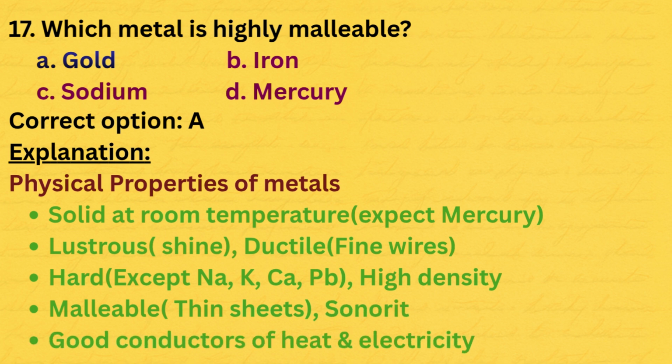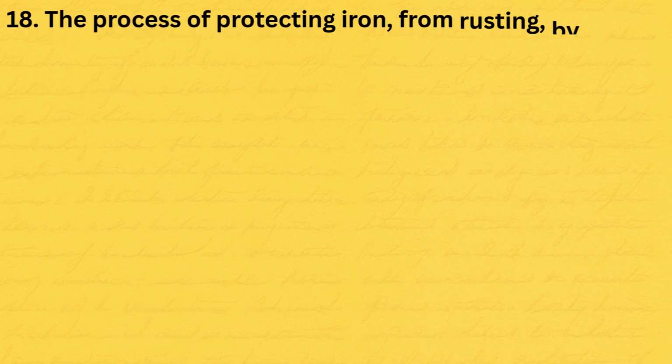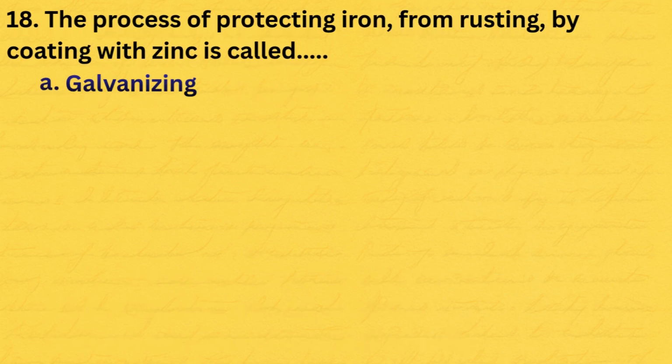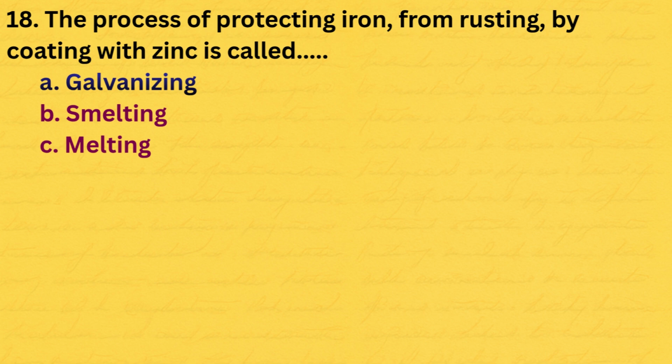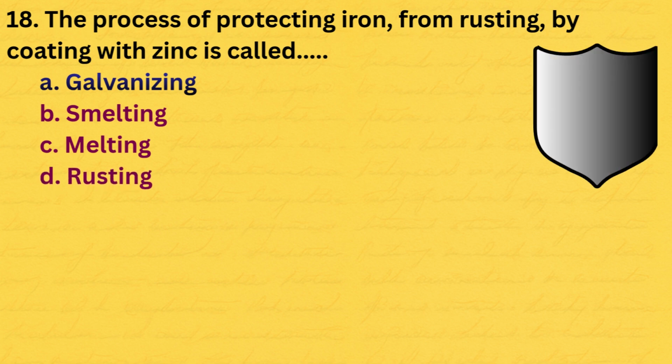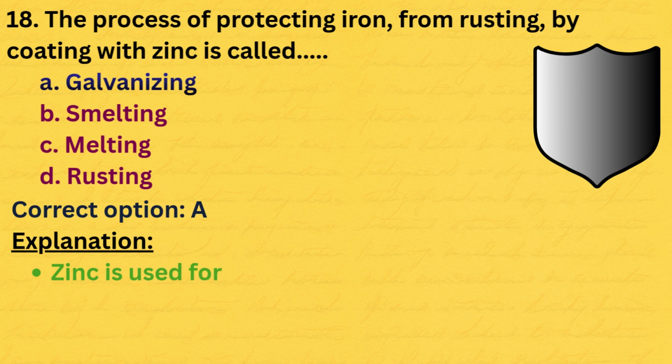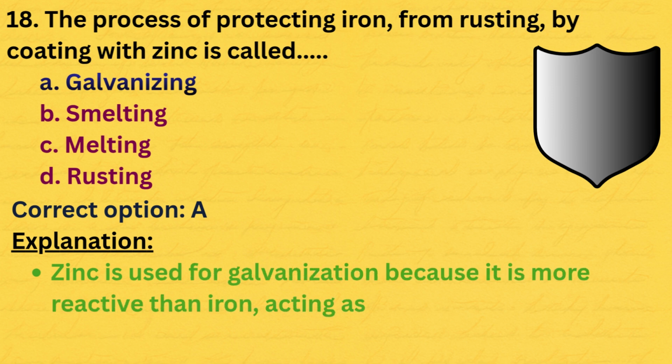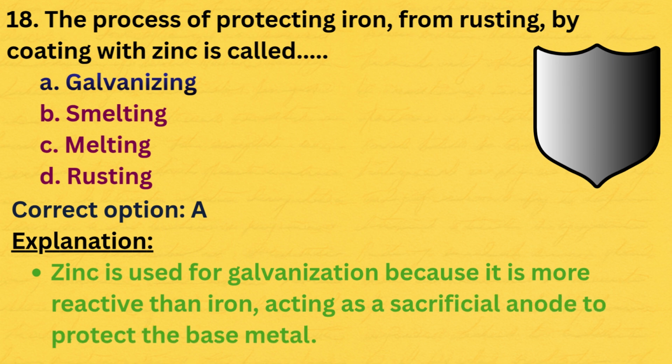18. The process of protecting iron from rusting by coating with zinc is called dash. Option A, galvanizing. Option B, smelting. Option C, melting. Option D, rusting. The correct option is A. Here is the explanation. Zinc is used for galvanization because it is more reactive than iron, acting as a sacrificial anode to protect the base metal.